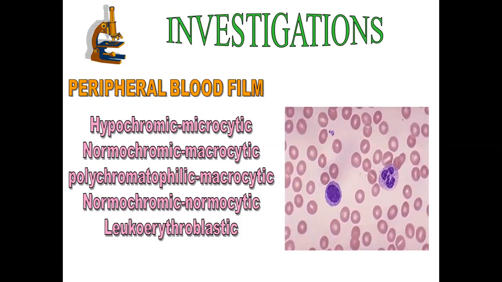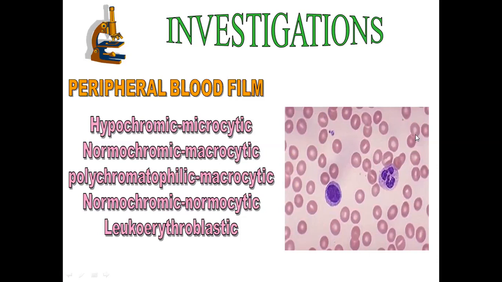And if the shape of the RBCs is variable, it is called poikilocytosis.